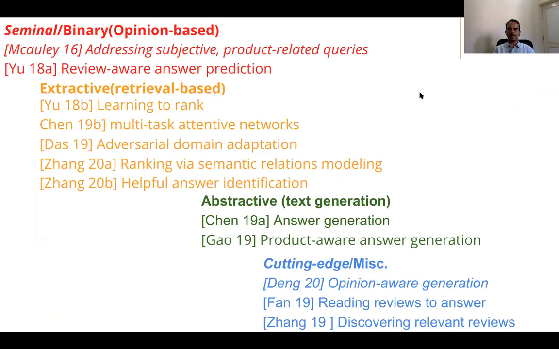So that's pretty much a summary and overview of the various techniques we talked about. So, binary questions, yes/no answers: you use the reviews and then classify them and kind of rank them, or you can extract versus generate snippets. Question answers, duplicate, similar questions: you can use approaches like learning to rank, attentive networks, multitasking, semantic relations modeling, domain adaptation, product aware generation, opinion aware generation, comprehension kind of approaches.